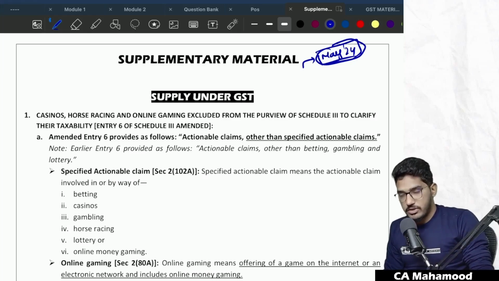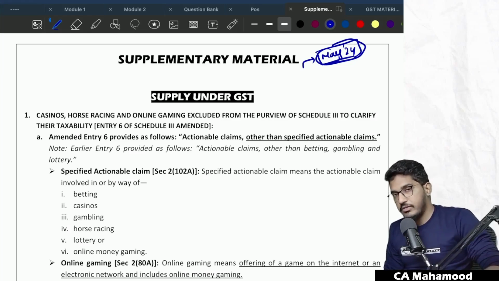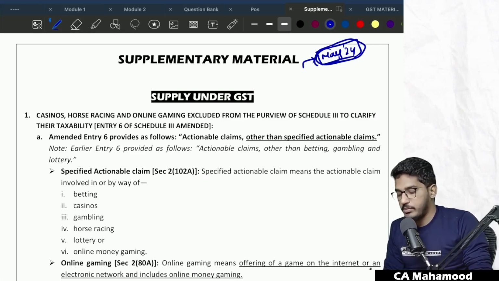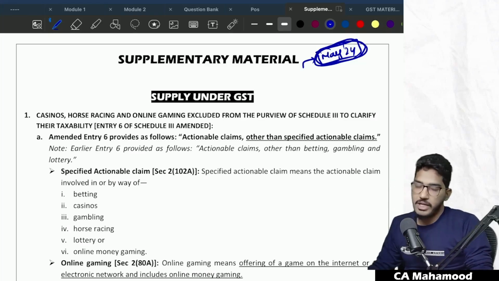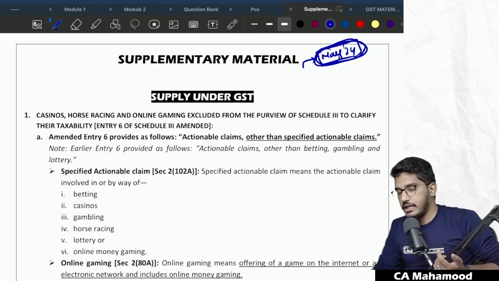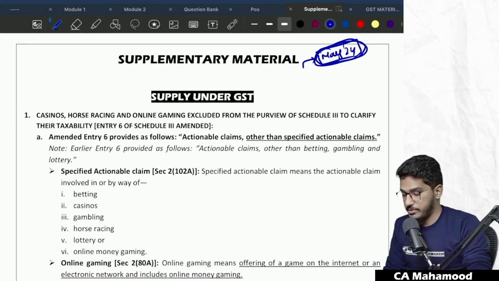Now we are going to exclusively talk about this dedicated video I have planned, in which I'm going to explain all the amendments which are applicable for May 2024 examination for GST. All those amendments we are going to talk about in a detailed manner. So without any further delay, let us go into the amendments.